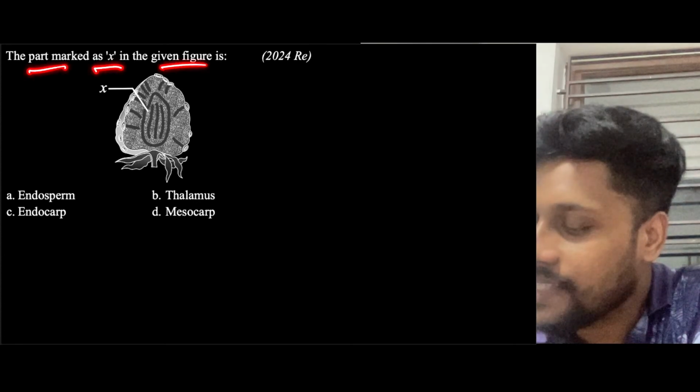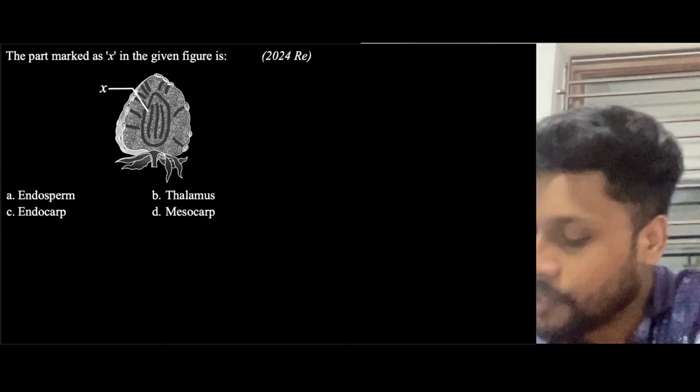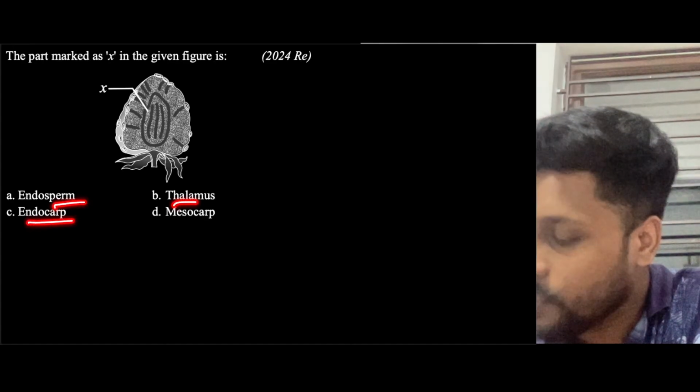Part marked as X in the given figure is? What will be the answer here? Endosperm, thalamus, endocarp, or mesocarp.